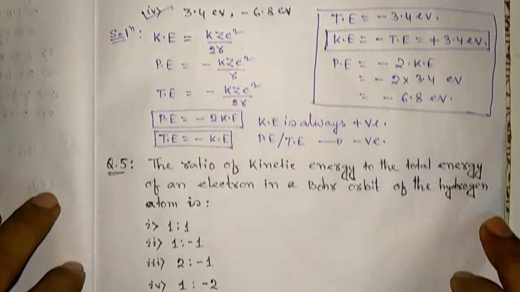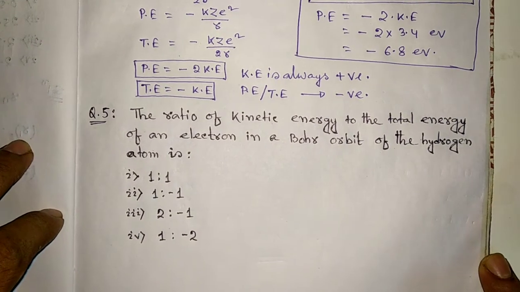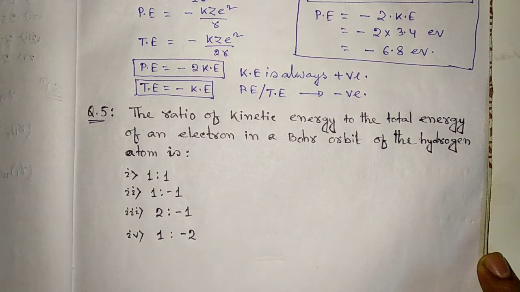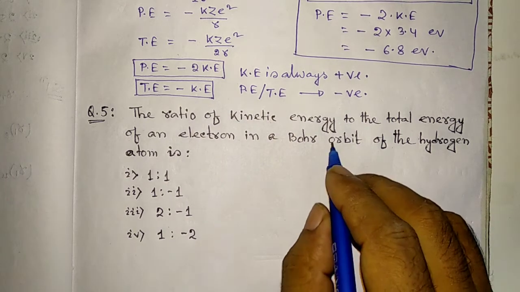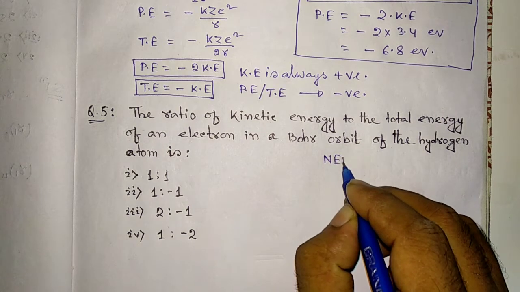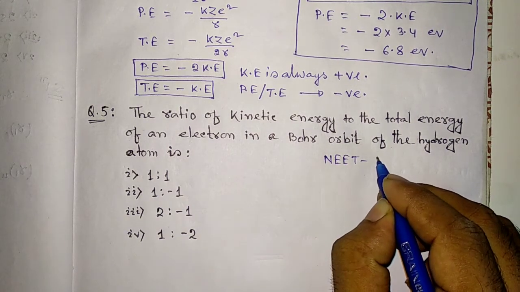Next question. The ratio of kinetic energy to the total energy of an electron in a Bohr orbit of hydrogen atom is. The question was asked in NEET 2018.